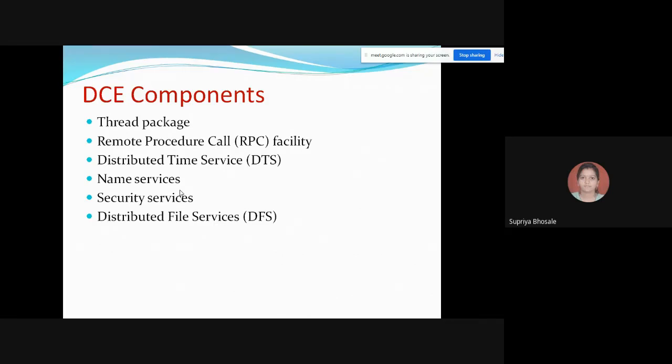The first is the thread package, then the second is the remote procedure call facility, the RPC facility. Have you gone through any programs related to RPC, and what are you doing in RPC? I think these kinds of programs you might have gone through in your Java programming.